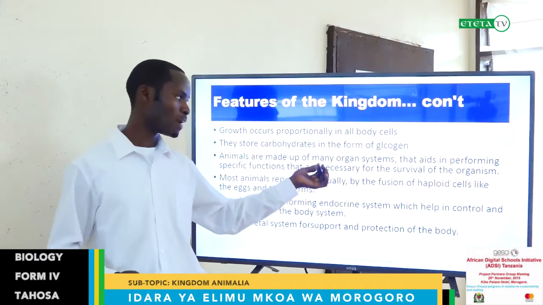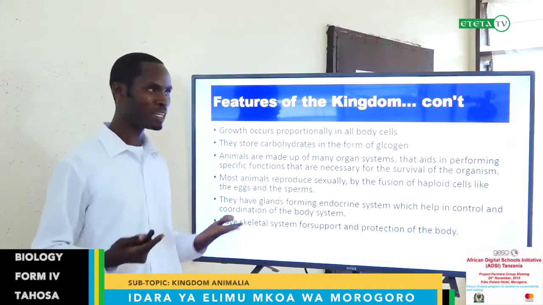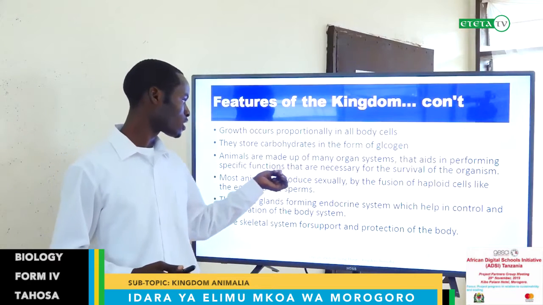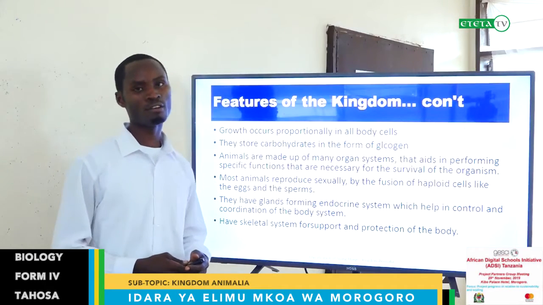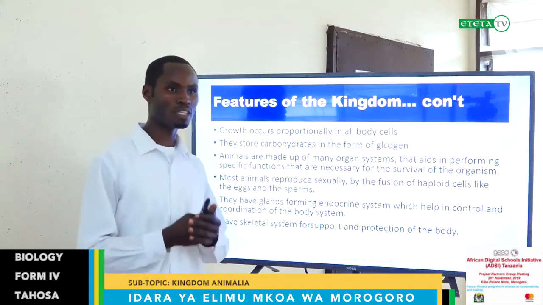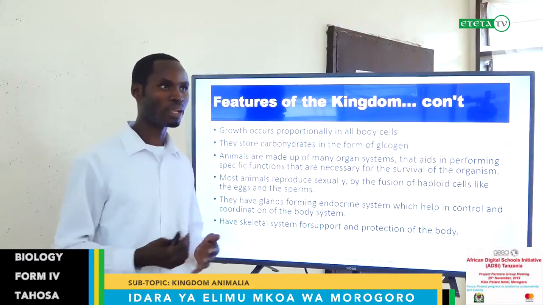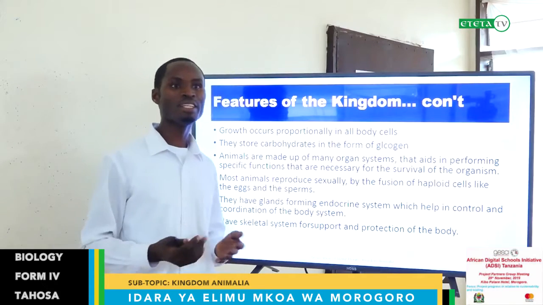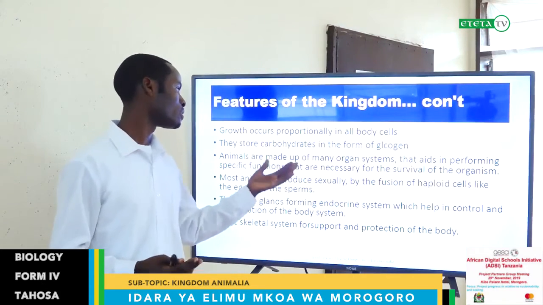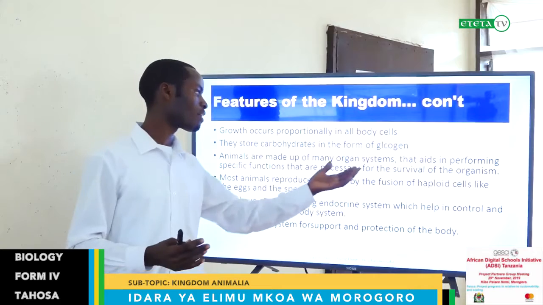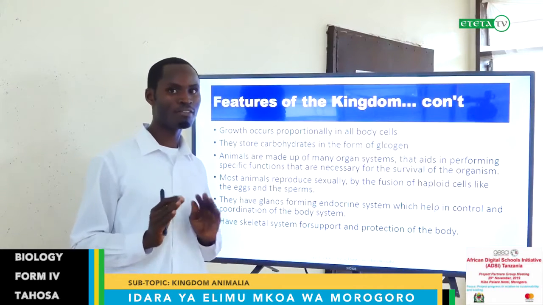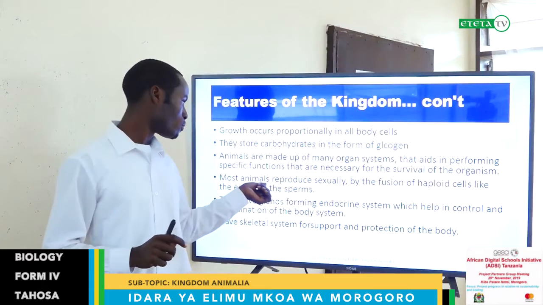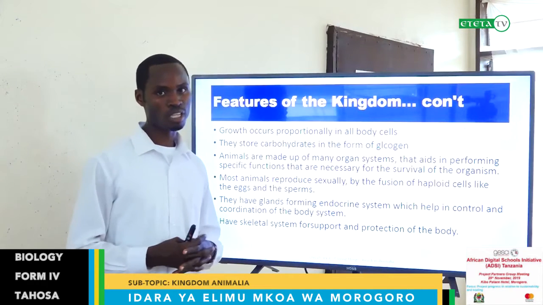Animals are made up of many organ systems. We have organ systems that aid in performing specific functions that are necessary for the survival of the organism. We have different organs: the heart, the brain, the lungs, the kidneys, the liver. All of these help us to survive because they perform very vital functions in our body. Most animals reproduce sexually.